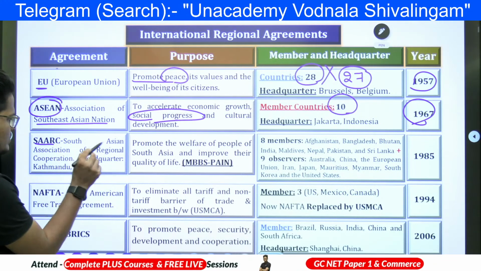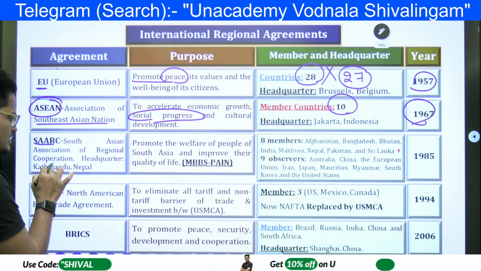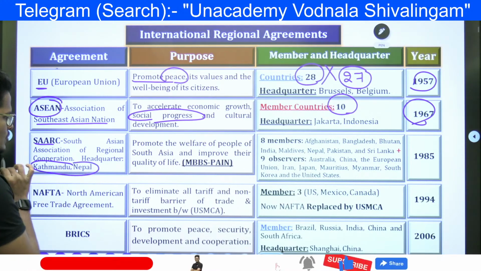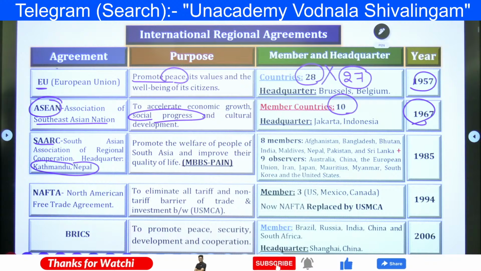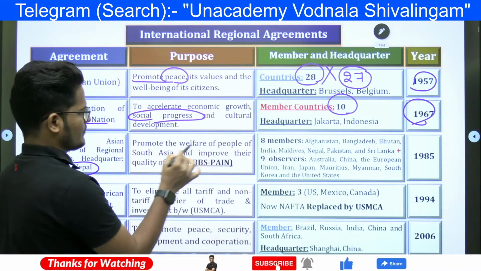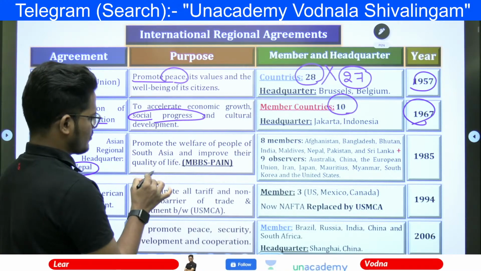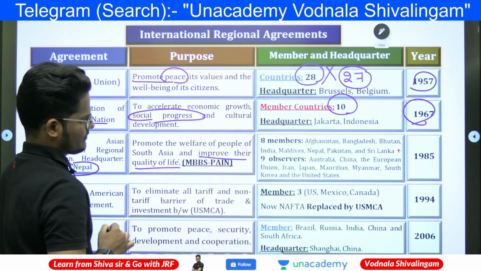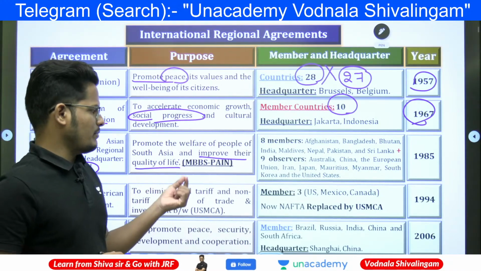SAARC is the South Asian Association of Regional Cooperation, headquartered at Kathmandu, Nepal. It promotes the welfare of the people of South Asia and improves their quality of life. The mnemonic is MBBS Spain.